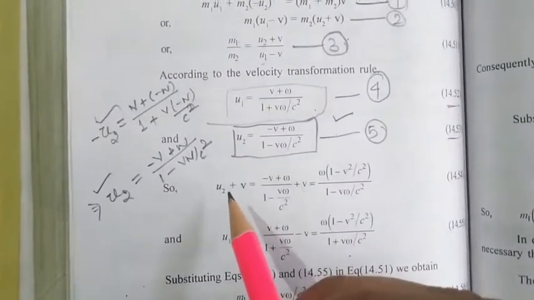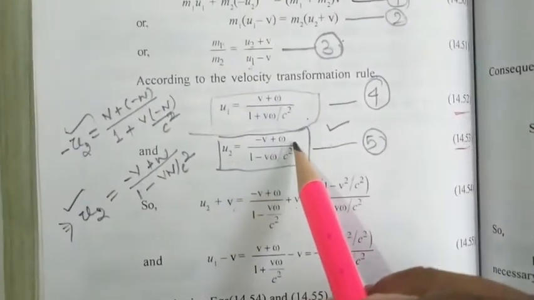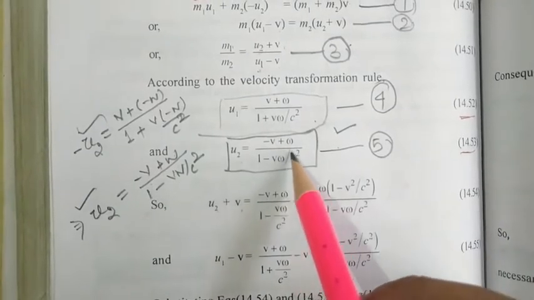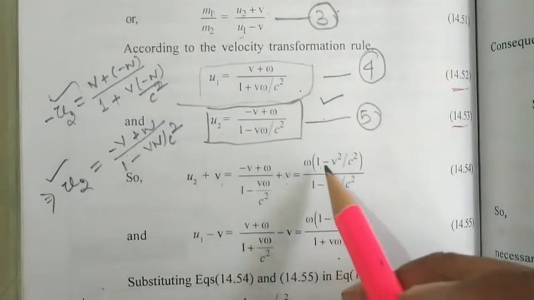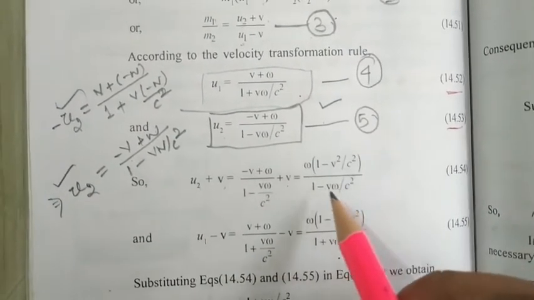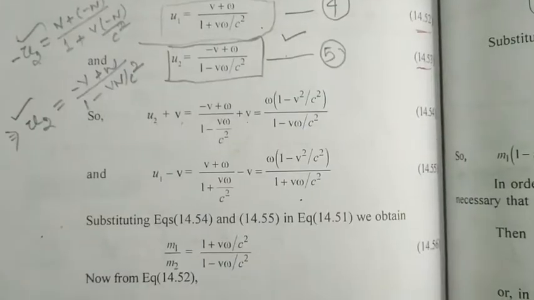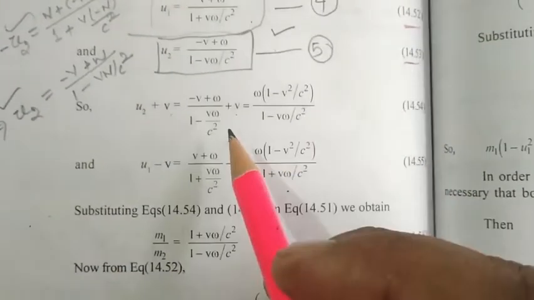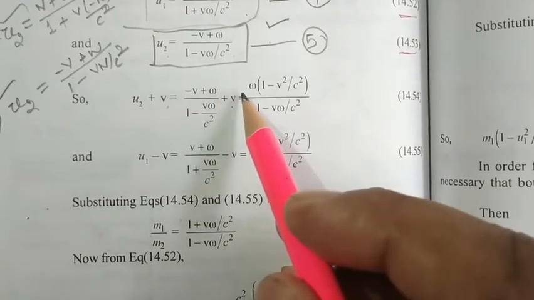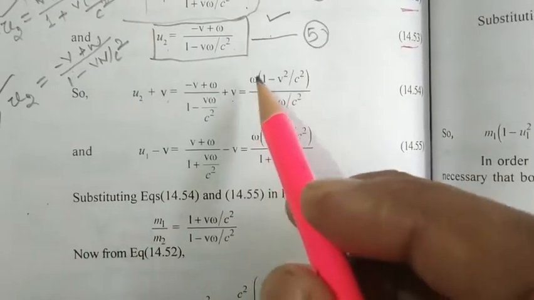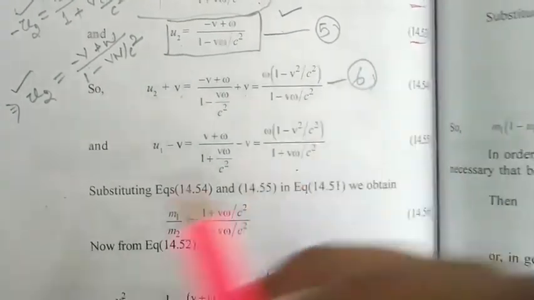Now we have to consider u2 plus v. So here u2 means minus v plus omega by 1 minus v omega by c square, plus v, will be equal to omega into 1 minus v square by c square divided by 1 minus v omega by c square, okay? See, this is the simple addition only. This 1 minus v omega by c square is going to be multiplied with v in the numerator, and we can get v is going to cancel. By taking omega common, we can get this one. Let it be your equation number 6.